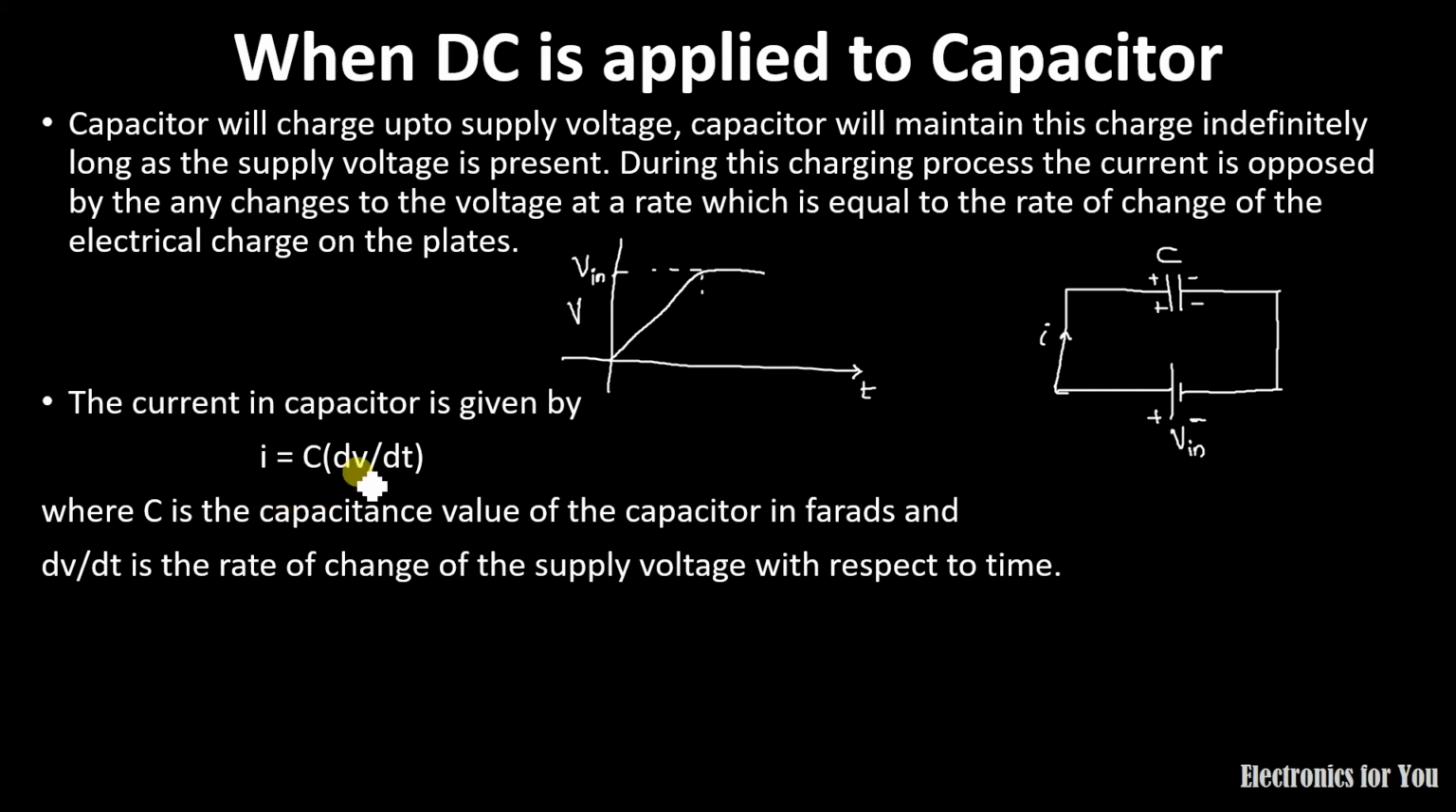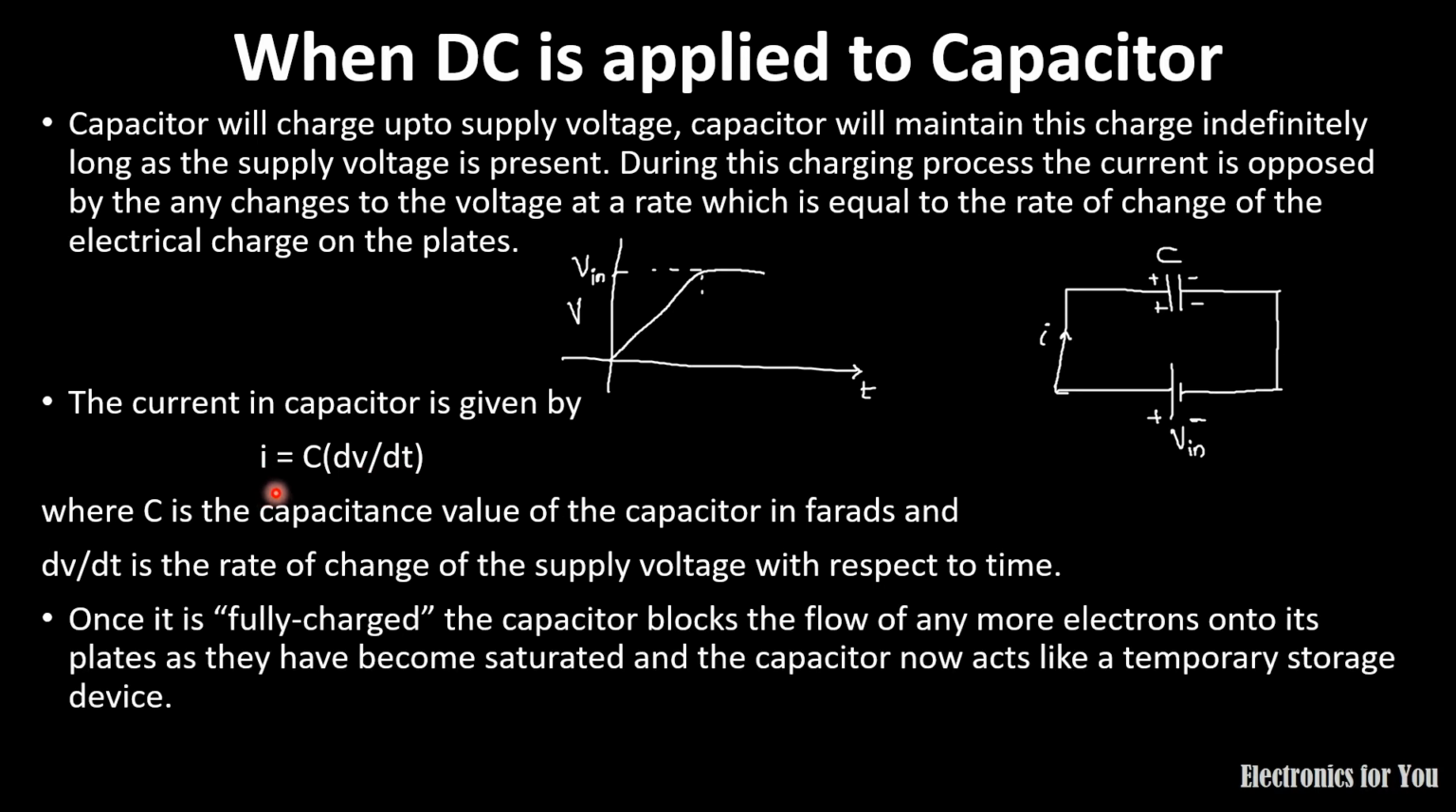As I have already mentioned, a capacitor cannot charge further, and therefore dV upon dt, that is the rate of change of voltage, is 0, and therefore the current will become 0. So the capacitor blocks DC, and no current can flow through the capacitor after it gets charged.